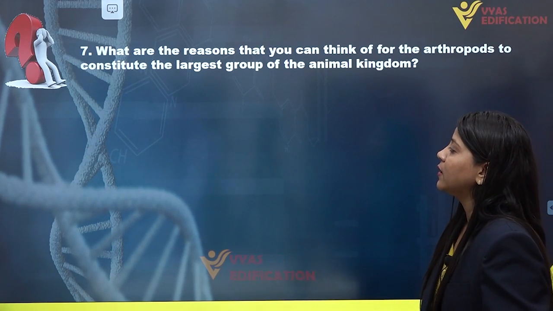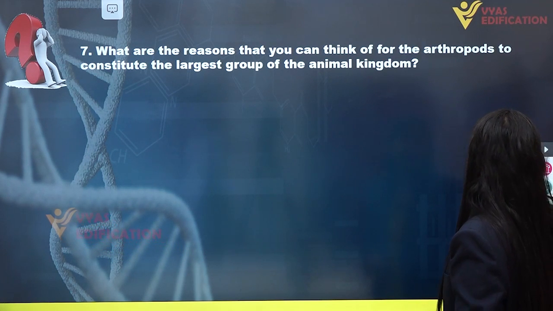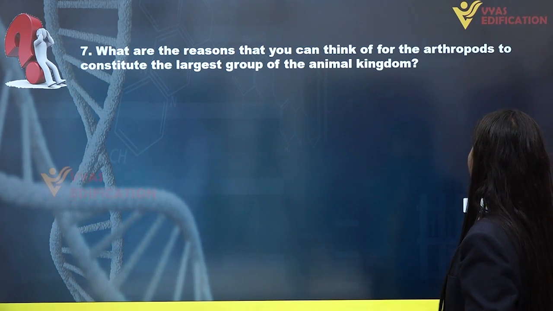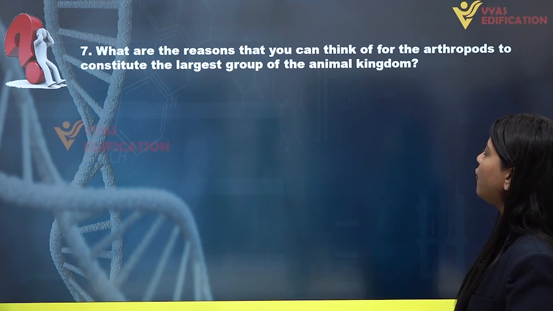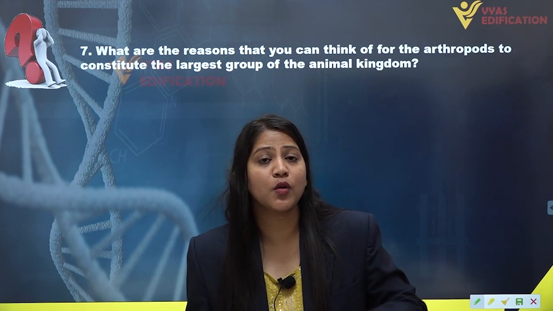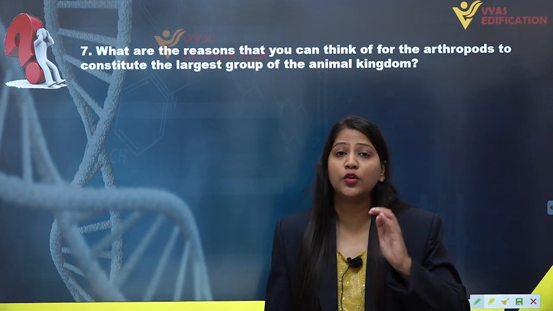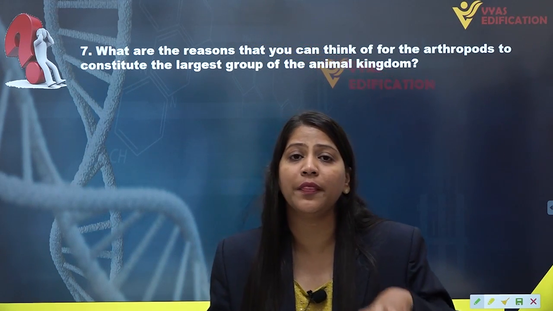Now we have question number 7 on the screen. What are the reasons that you can think of for the arthropods to constitute the largest group of animal kingdom? Now we know that arthropods alone constitute more than two-thirds species of animals on the earth.